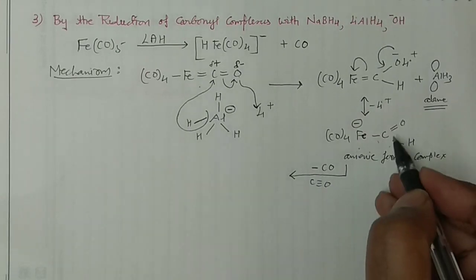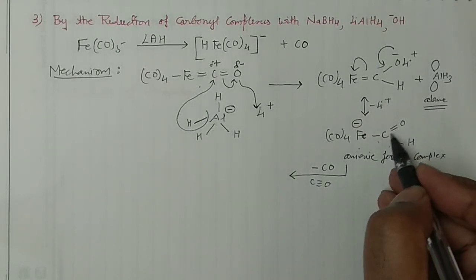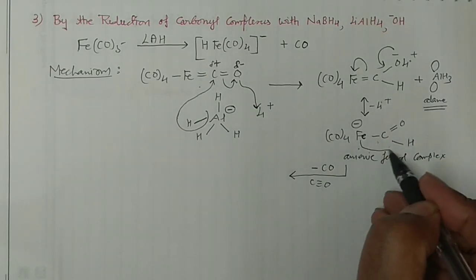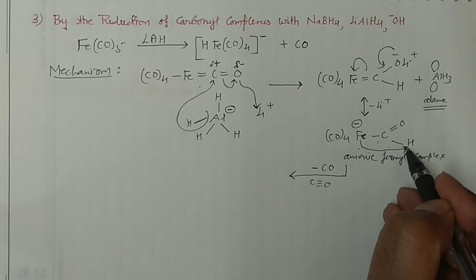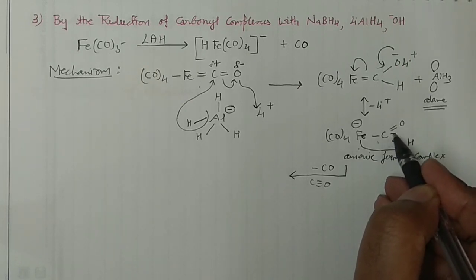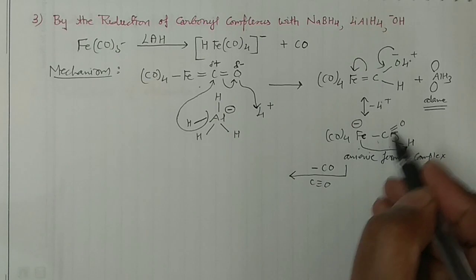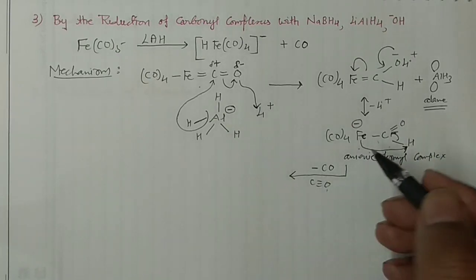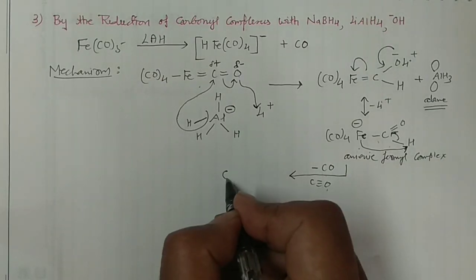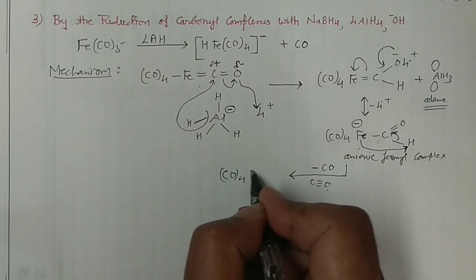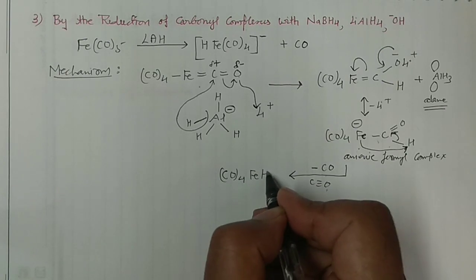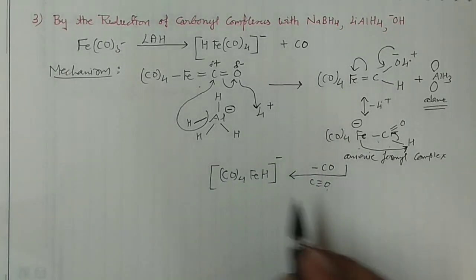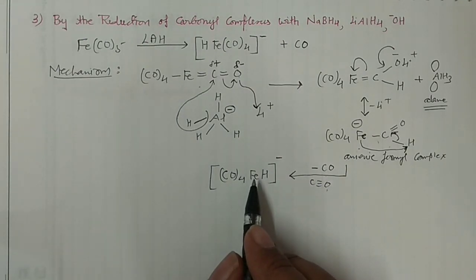Carbon triple bond oxygen, and right now only a double bond is there. So this negative charge will grab this hydrogen as a proton, and this will go here. So this will make carbon triple bond oxygen, and this hydrogen would migrate from here to iron, and then you will have your species Fe(CO)4H, with a negative sign, because it is having the negative charge over there.